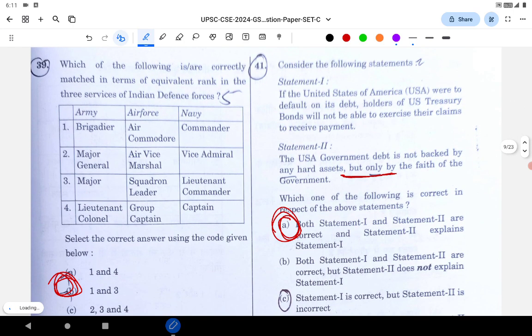Next question is regarding equivalent positions. What is the brigadier's equivalent in the Air Force and the Navy? In CAPF, for some exam they've asked, I think, what a major is equivalent to in the Air Force, but it is still a very difficult question. To know this in greater detail is difficult, but 1 and 3 are correct, 2 and 4 are wrong.